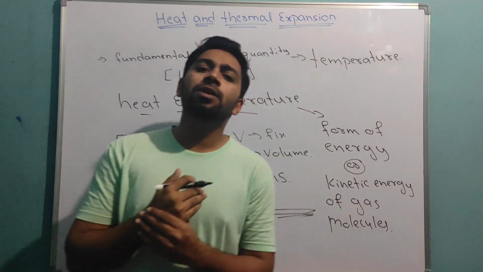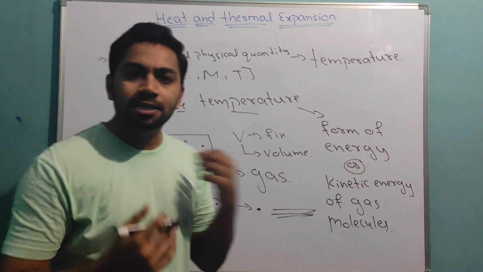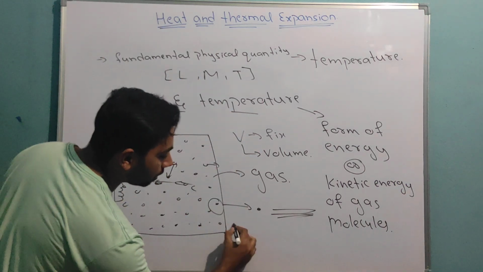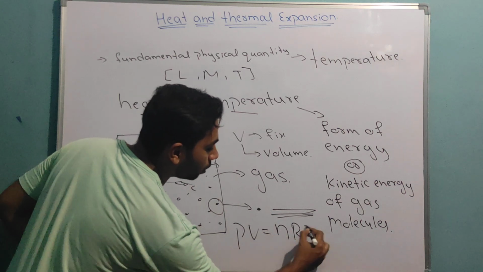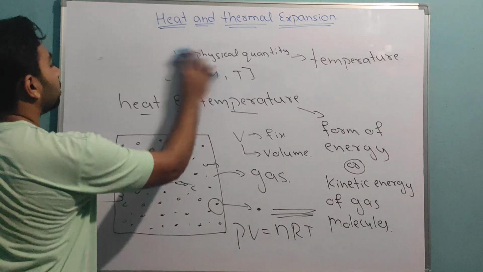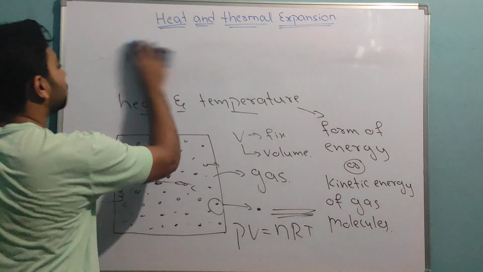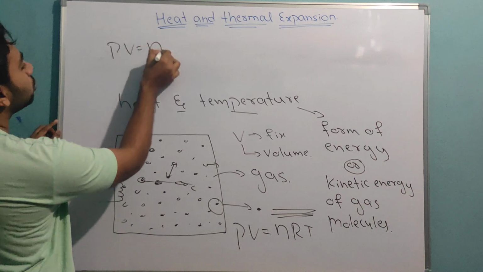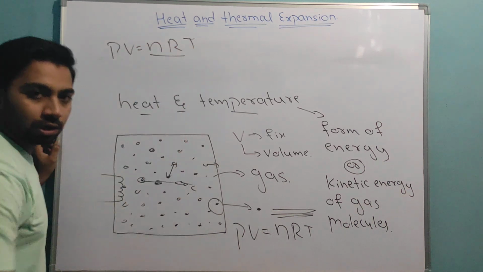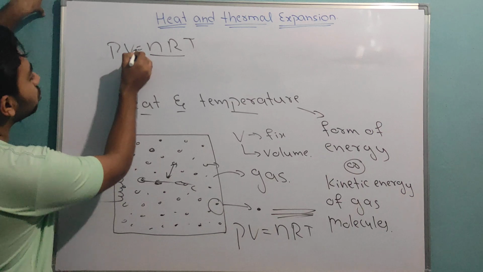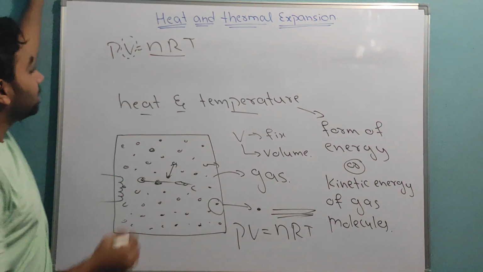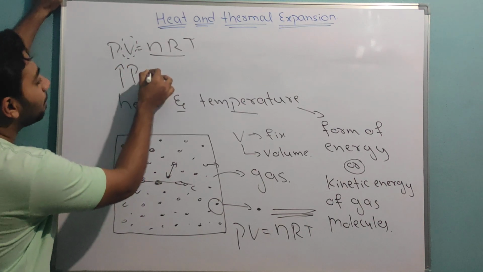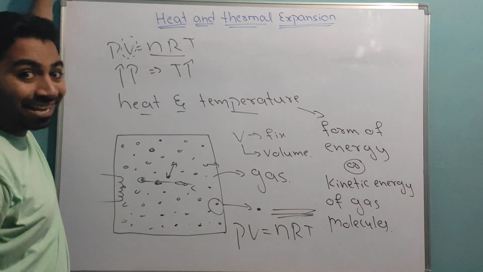So, sir, then how do we say temperature is increasing or decreasing? Very simple. See, PV equals nRT, you know. I will write here clearly. Now, nR is constant, leave it. Here I am keeping volume also constant. If I fix the volume and give some external heat, which means the pressure increases, my temperature also increases.